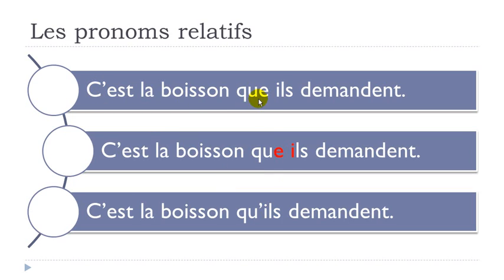So c'est la boisson que il demande. Normally if we respect the rule, we should put this que pronoun, okay? But as I showed, they don't really get along as usual, and so the e should disappear. So you get the final structure. C'est la boisson qu'il demande.